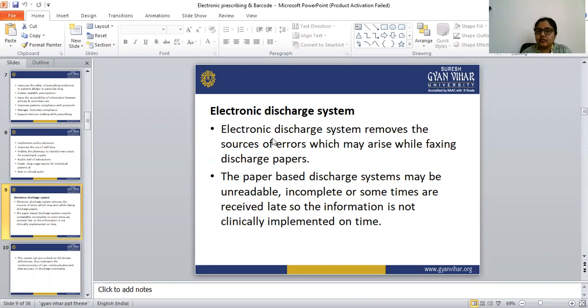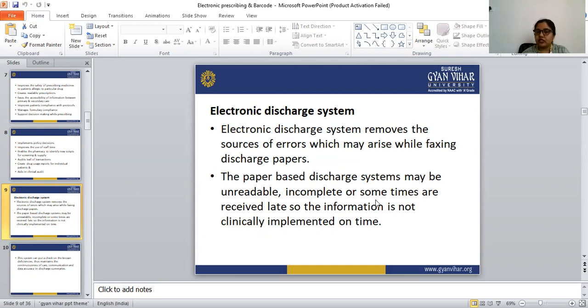So the electronic discharge system removes the sources of errors. Just like the electronic prescribing system, the electronic discharge system removes the sources of errors which may arise while faxing the discharge papers. There is a chance of error while faxing the discharge papers, and that is overcome with the help of this electronic discharge system.